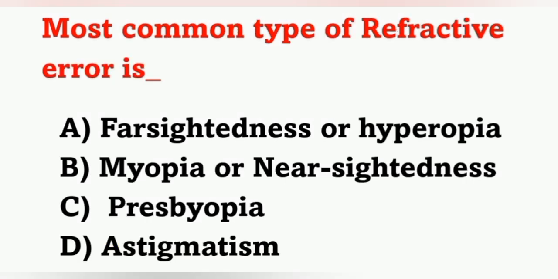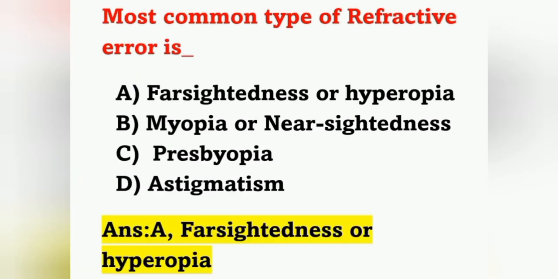Next question: most common type of refractive error is? Option A, farsightedness or hyperopia. Option B, myopia or nearsightedness. Option C, presbyopia. And option D, astigmatism. Most common type of refractive error is option A, farsightedness or hyperopia. Hyperopia means the patient can see distant objects clearly and cannot see near objects properly.